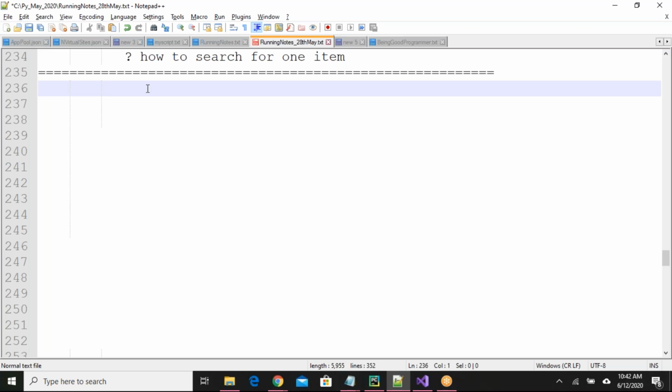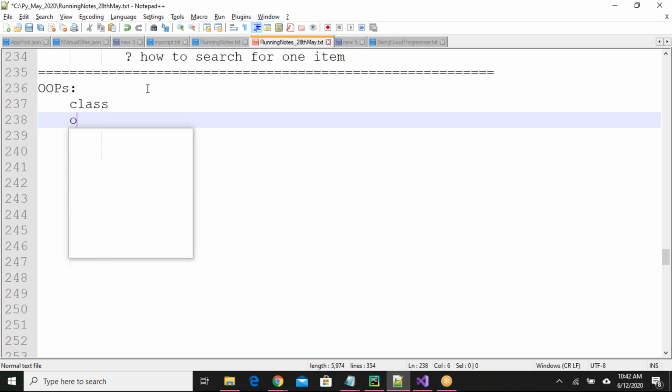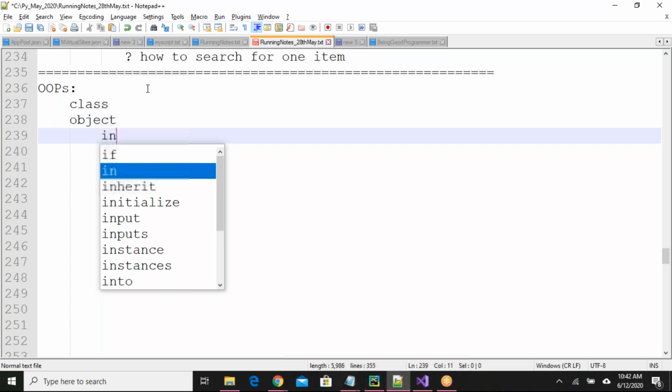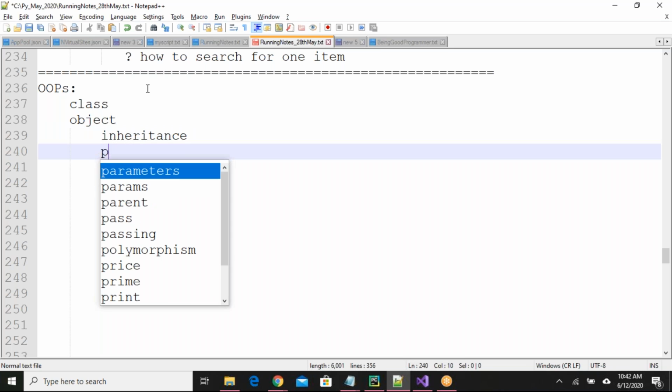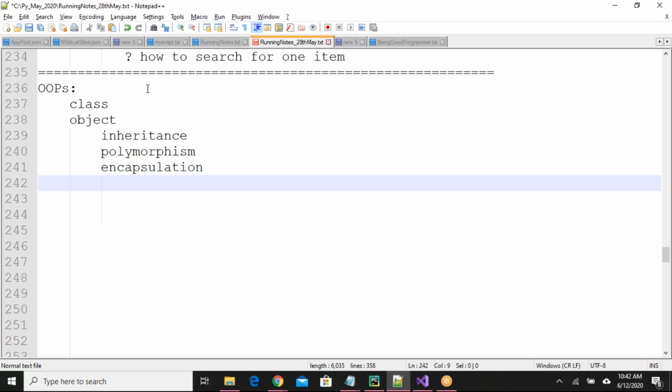Okay, we were discussing OOPS, if you remember. As part of OOPS, we have talked about class, object, inheritance, polymorphism, right? Next, we need to learn about encapsulation and abstraction. These two are pending as part of OOPS concepts. Let us cover those topics today. First, let us see what is encapsulation.